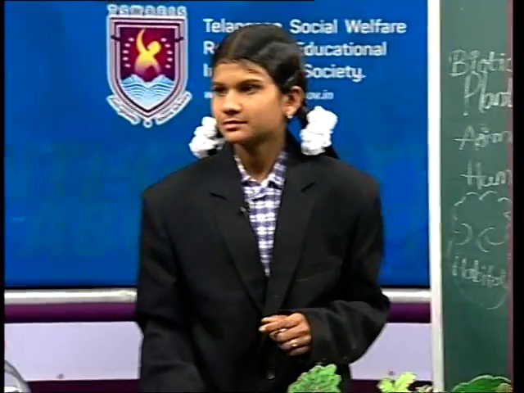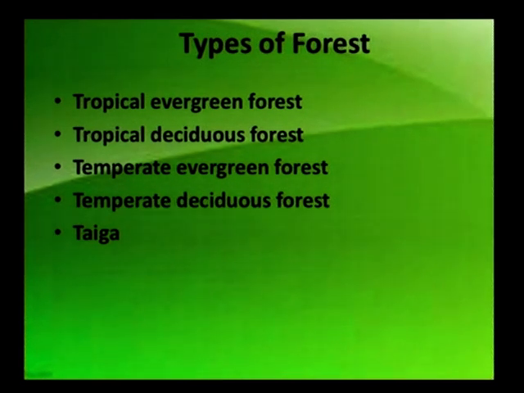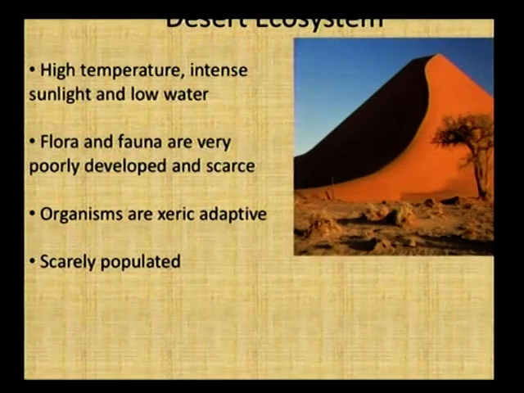Let us see here. Forest ecosystem: high rainfall, large number of organisms and flora, highly diverse population. Stability of the ecosystem is very sensitive. Types of forest: there are different types of forest. These are examples for forests.